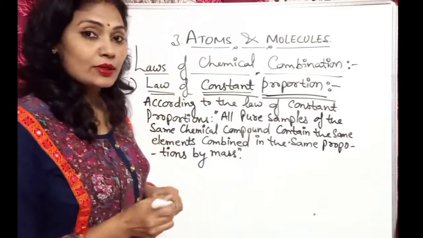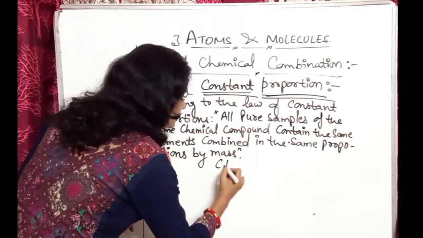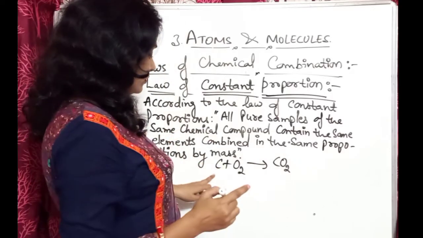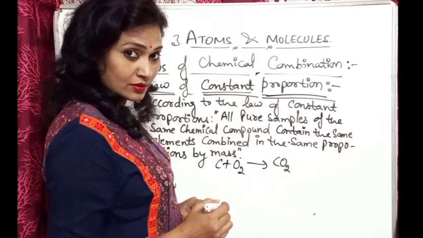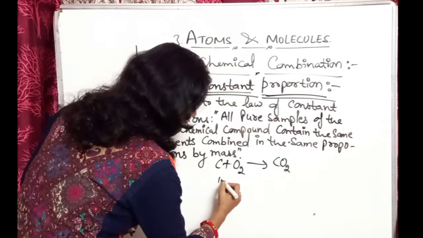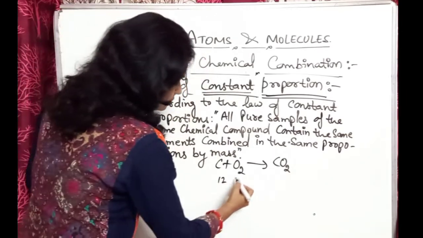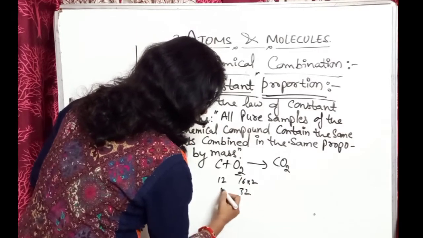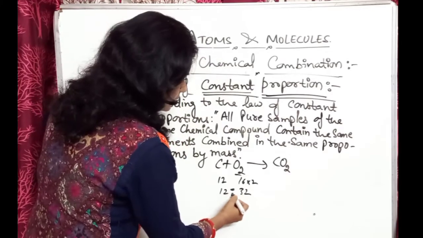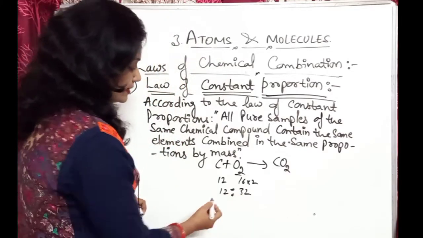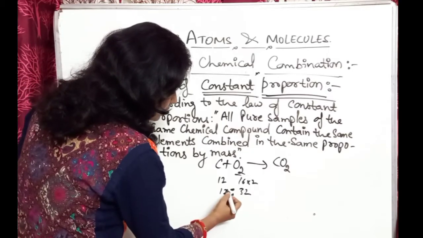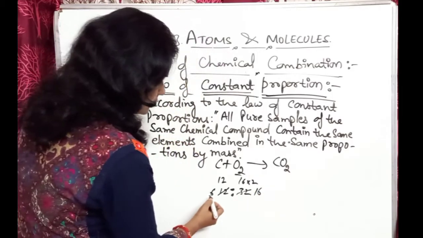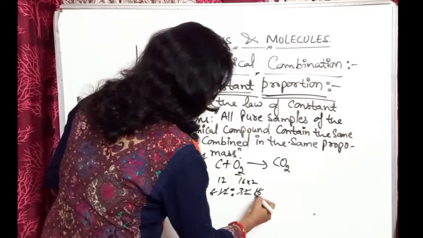For example, if we take carbon, it will combine with oxygen and form carbon dioxide. Here carbon has 12 gram, and oxygen is 16 into 2, so it will be 32. The ratio is 12 to 32. If you cancel it, what will come? 2 sixes are 12, 2 sixteens are 32, then 2 threes, 2 eights.